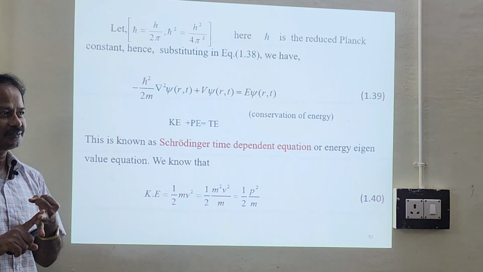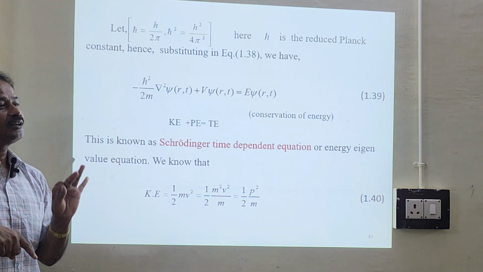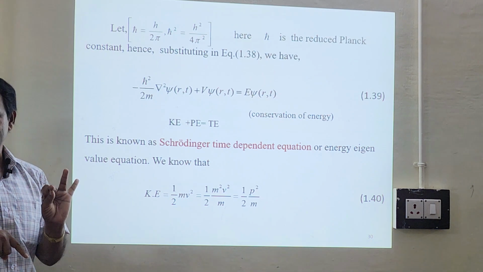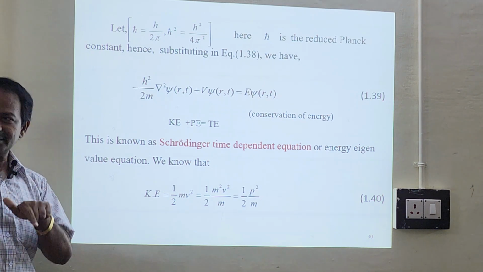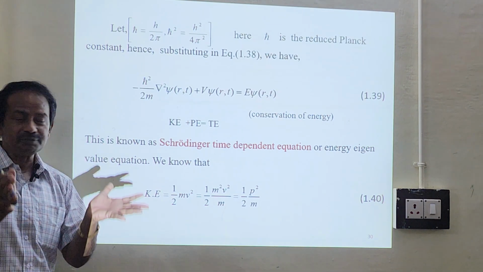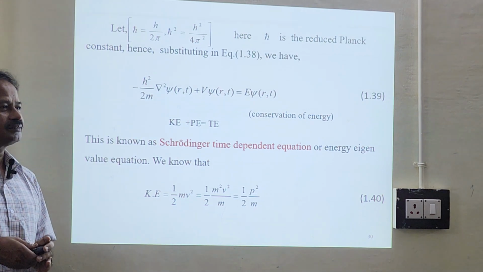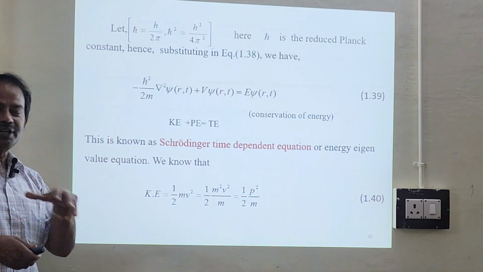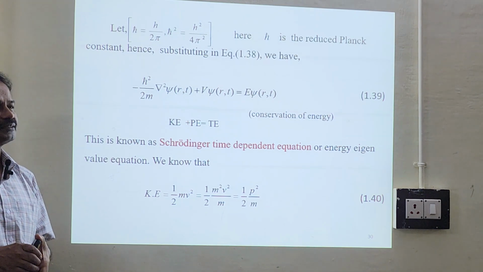So E is very important. Another thing is probability density can also be calculated. Probability density is nothing but psi star psi. So all the information can be obtained if you know this equation. This equation is the pillar and the base of quantum mechanics.